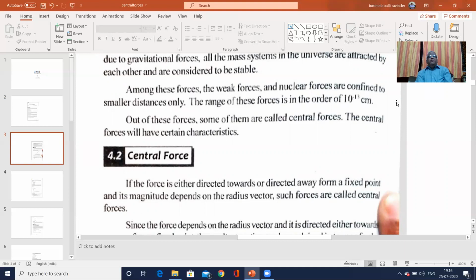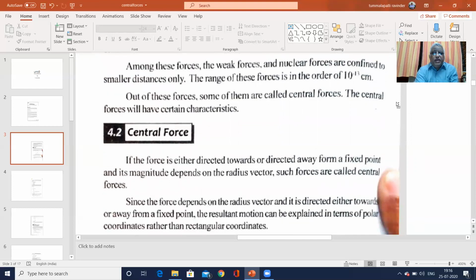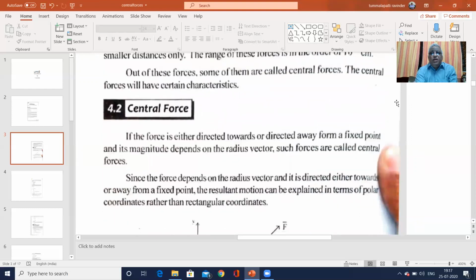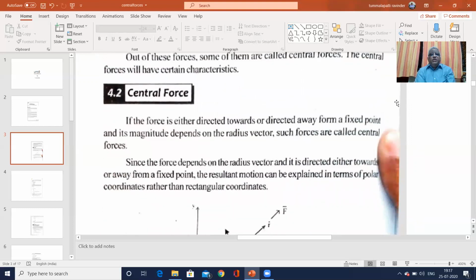An example of a central force is a conservative force. We will see in the coming slides whether the central force is conservative or non-conservative, and we will prove it. For such a force, which depends upon the radius vector and is directed towards or away from the fixed point, the resultant motion can be explained in terms of polar coordinates rather than rectangular coordinates.